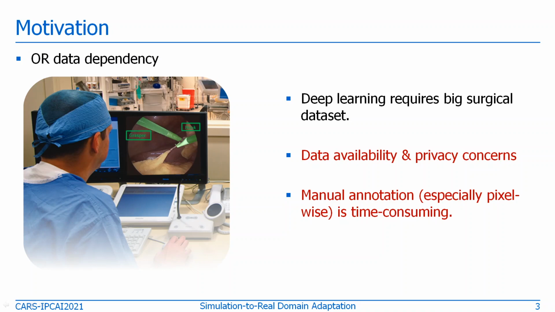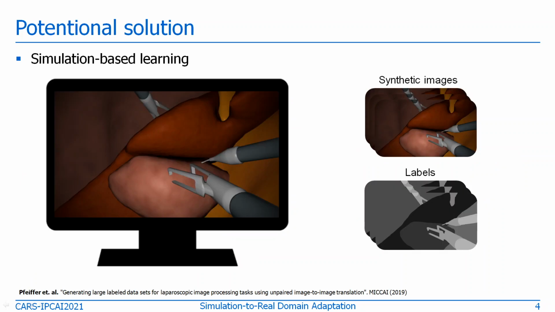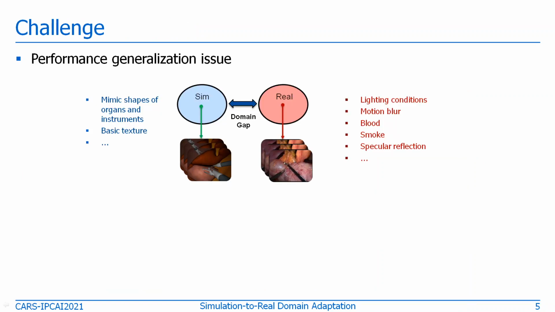Endoscopic image segmentation is important for surgical scene understanding. However, deep learning-based solutions require a large amount of data with clean annotation. The annotation process, especially pixel-wise, can be relatively expensive because it takes valuable time of the clinical experts. A promising way to tackle this problem is to employ simulation-based learning, which not only provides data, but also clean labels for training of deep neural networks.